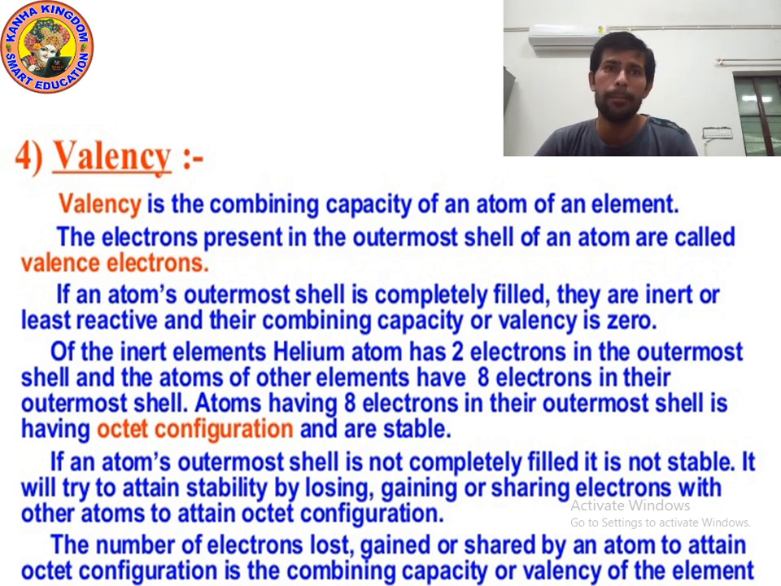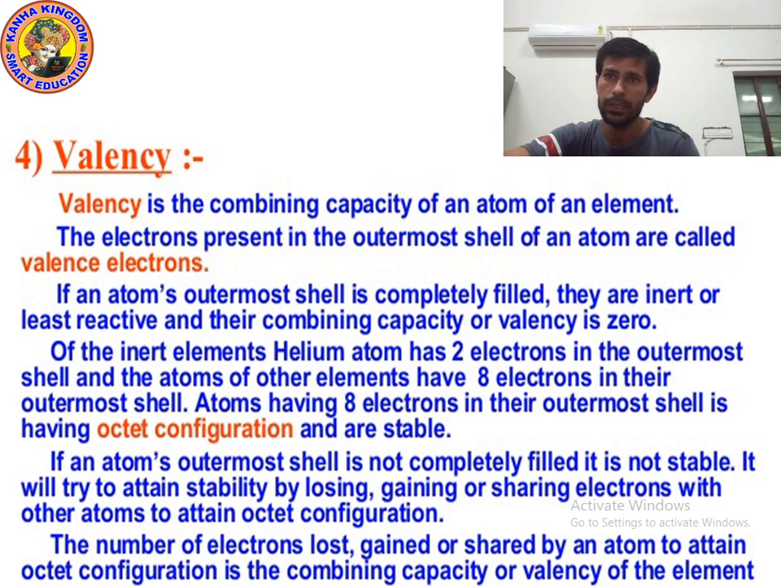Valency is the combining capacity of an atom of an element. Combining capacity means the number of electrons lost, gained or shared by an atom to attain its octet configuration. Octet rule means the maximum number should be 8 in the outermost shell. It is known as combining capacity, or you can say valency.